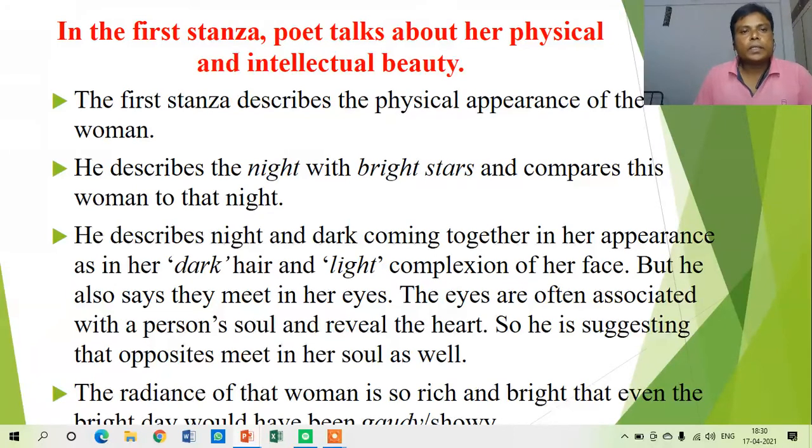So let us discuss the first stanza. The first stanza describes the physical appearance of the woman. He describes the night with bright stars and compares his woman to that night. So night and bright stars are the images used by Lord Byron in this poem to describe the beauty of that lady. This first stanza is based on the beauty of Mrs. Wilmot, her physical as well as intellectual beauty. It describes night and dark coming together in her appearance.